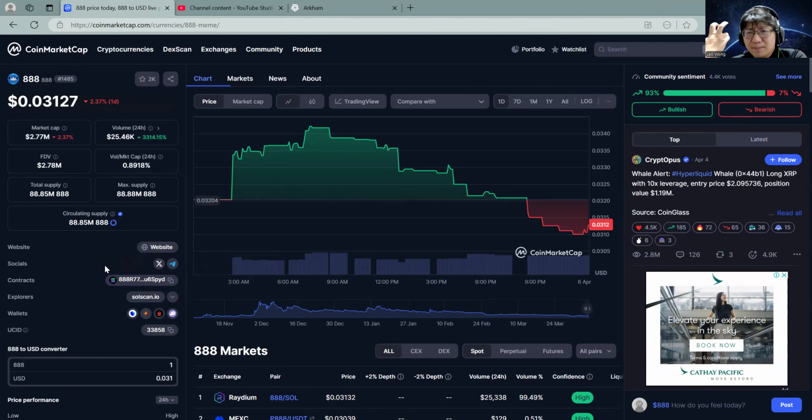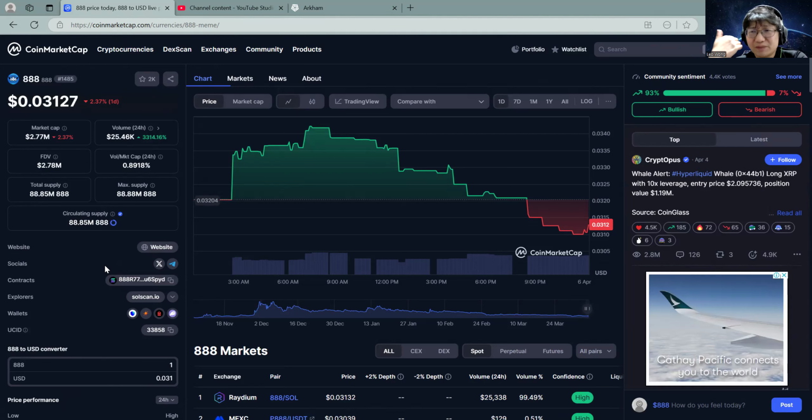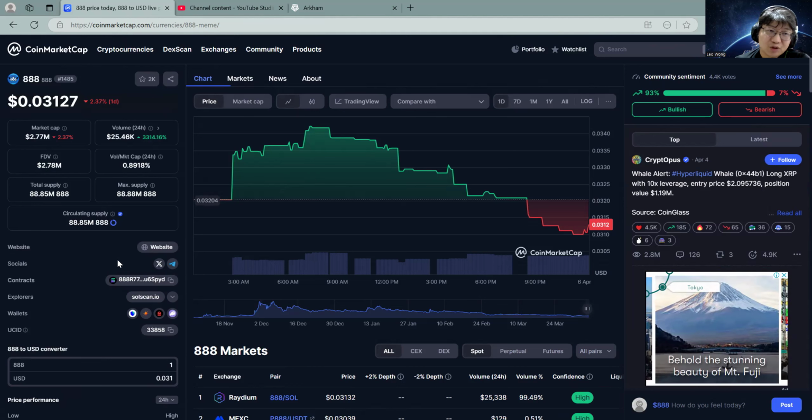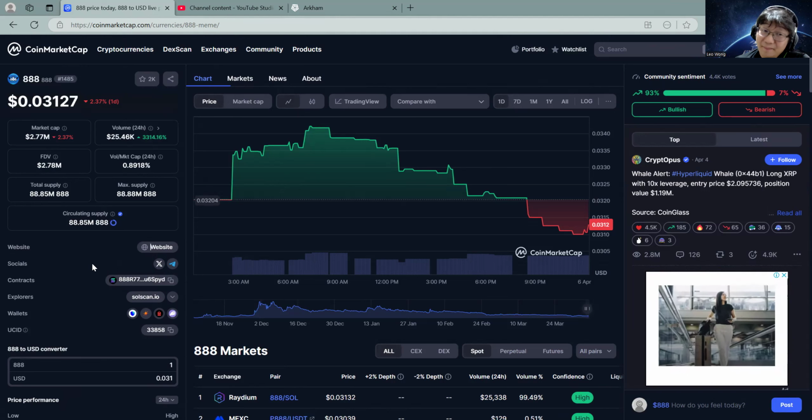When you buy into a project, you need to ask this question: what problem are they solving? Because they're just making a meme coin out of a meme coin. Sorry, that doesn't work for me. Even Shiba Inu has a white paper, but in here, there's no white paper. Yes, I do buy meme coins, but it has to make sense as a project. Shiba Inu, I bought it because it made sense to me, because there is some problem they're trying to solve.